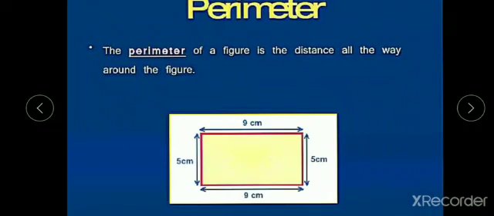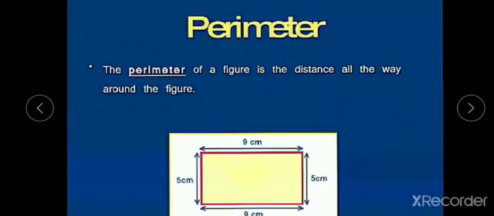Now what is perimeter? Perimeter of a figure is the distance all the way around the figure. What is the meaning of this sentence? Perimeter means the distance of the boundary of a figure, the length of the boundary of the figure.